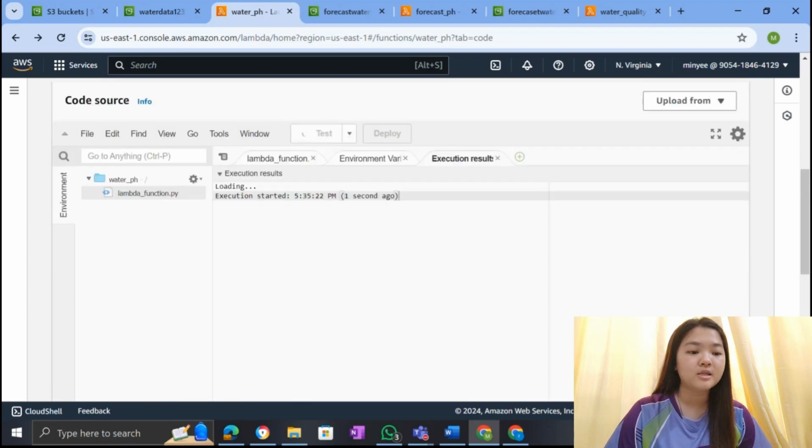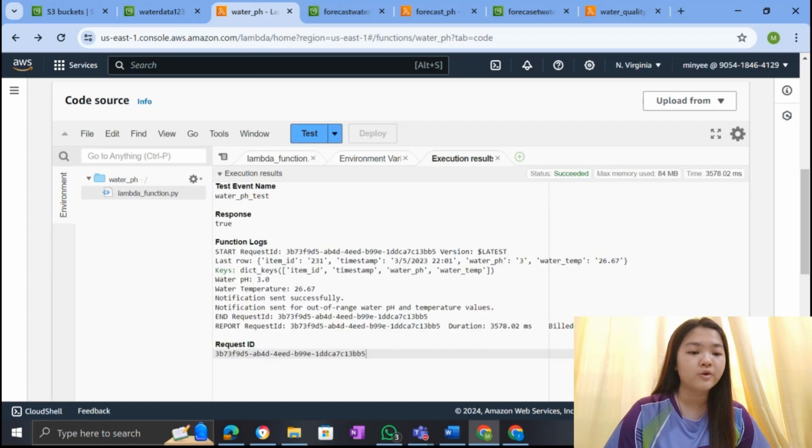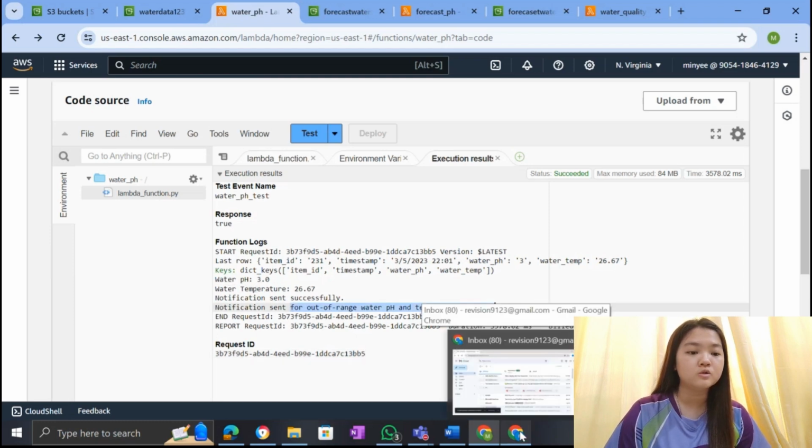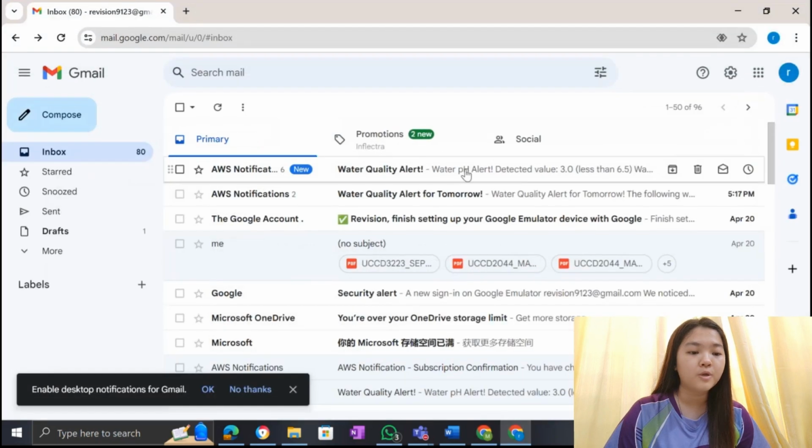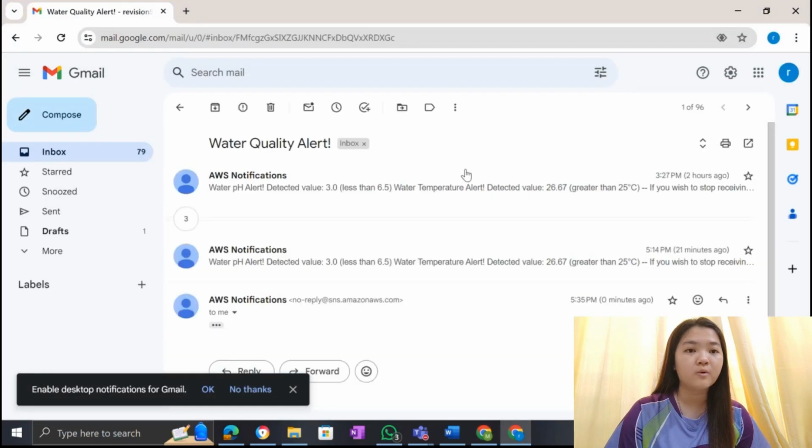We can press test to trigger the Lambda. Here, I only check the latest row of the CSV file in the S3 bucket. So here it shows that the water pH and the water temperature are out of range. And we can see in Gmail, there is an email showing that the water pH and water temperature are out of range.